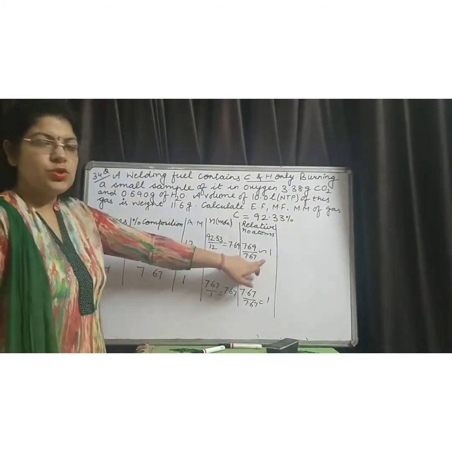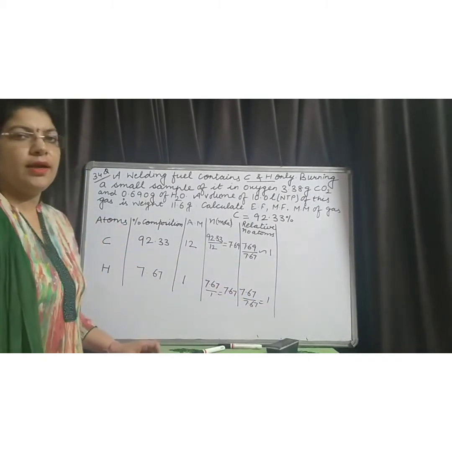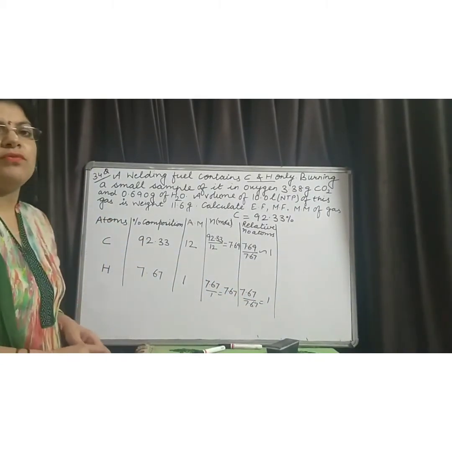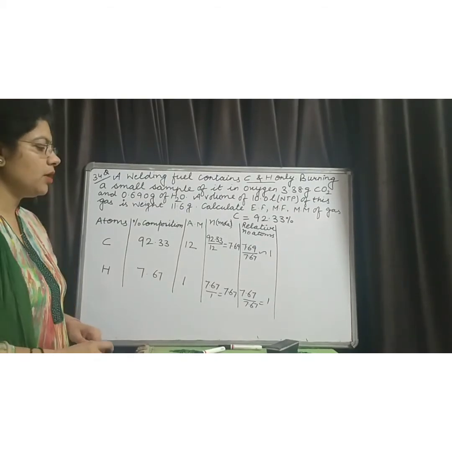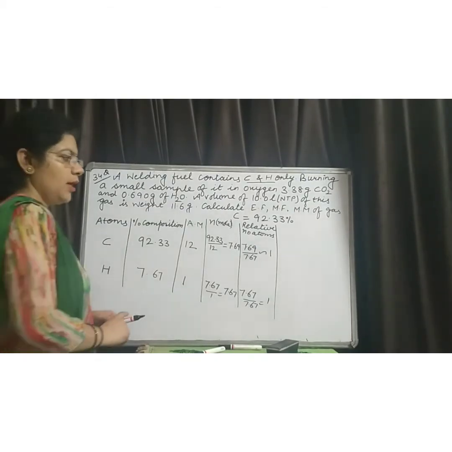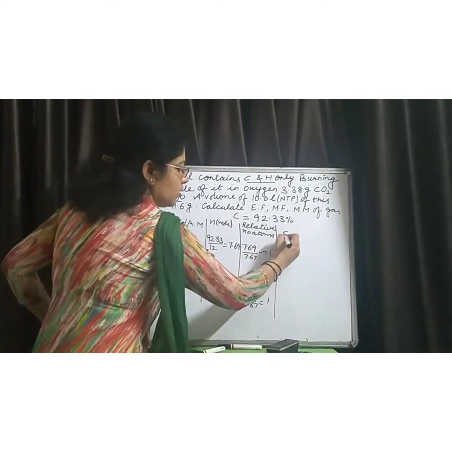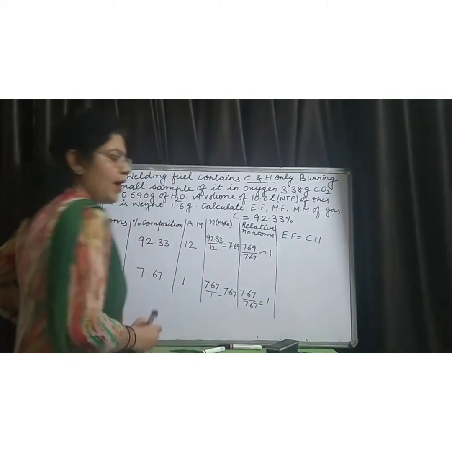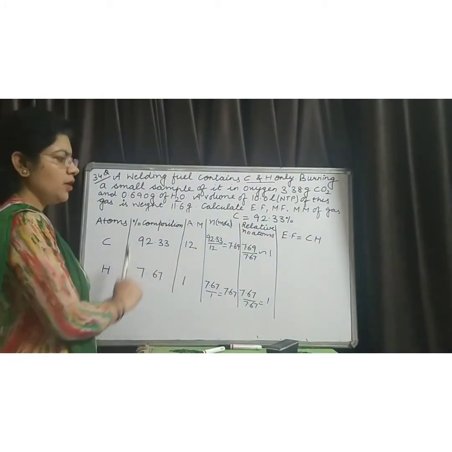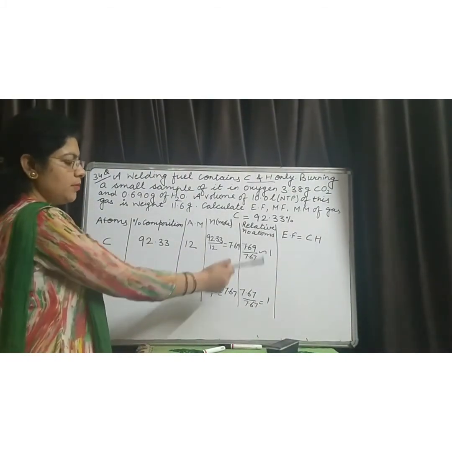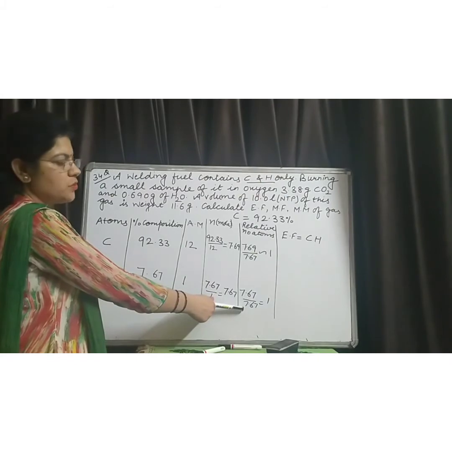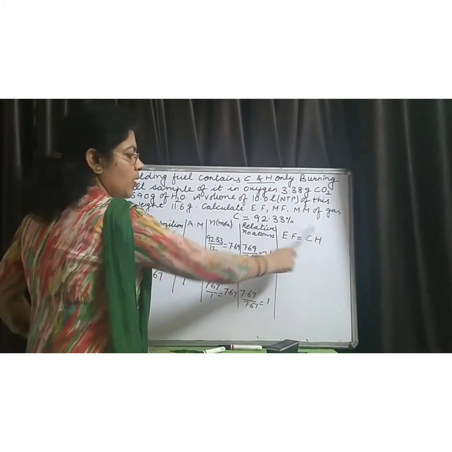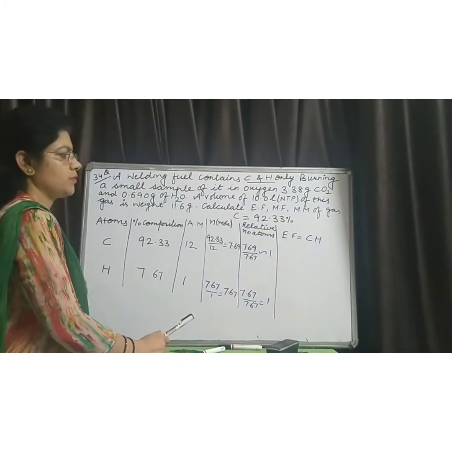So, this 1 and 1 are the relative number of atoms of carbon and hydrogen which are present in the empirical formula. So, the empirical formula of the compound is CH, as in this empirical formula, one carbon atom as well as one hydrogen atom is present. Therefore, the empirical formula of the compound is CH.